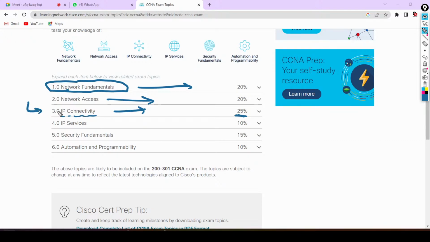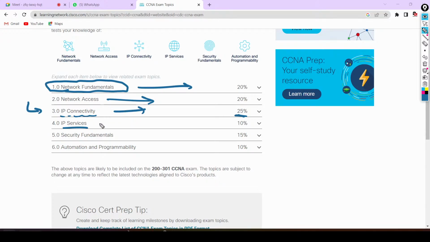Here we will understand routing protocols, types of routing, static routing, dynamic routing, and whatever things we have in routing, like recursive lookup, proxy ARP, the concept of passive interface, the concept of split horizon, the concept of LSAs in OSPF. Each and everything we will cover inside this section, IP connectivity. Done. In the fourth section, we will understand IP services. Soon I am going to show you what the topics inside IP services are as well.